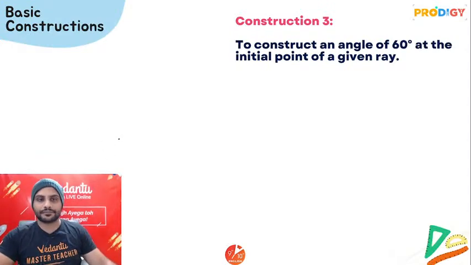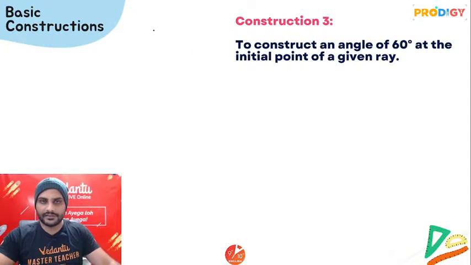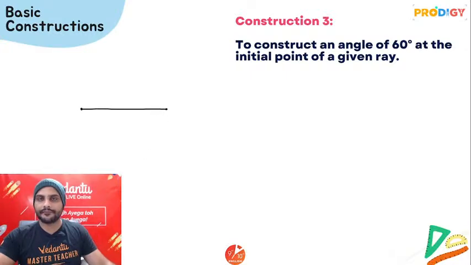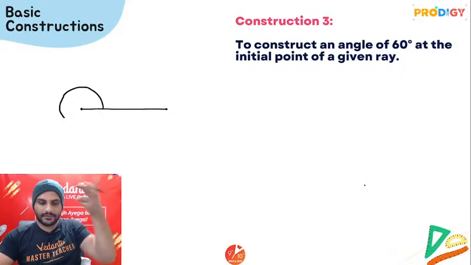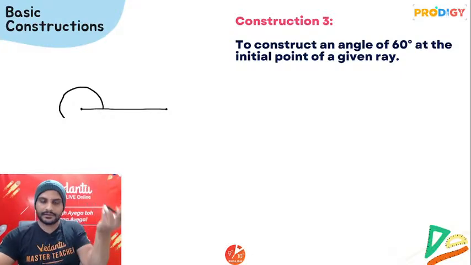ठीक है? So देखो, first I will show you how to draw 60 degree. 60 degree कैसे draw करना है बेटा? So it's very easy. First you will draw a line. At the vertex where you want the angle, make one semicircular arc like this.